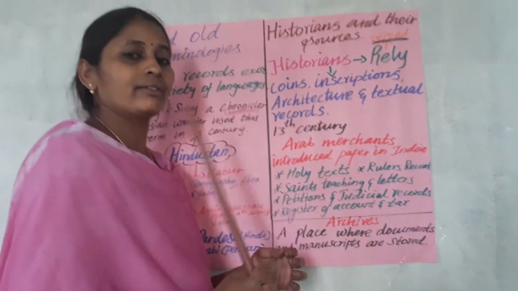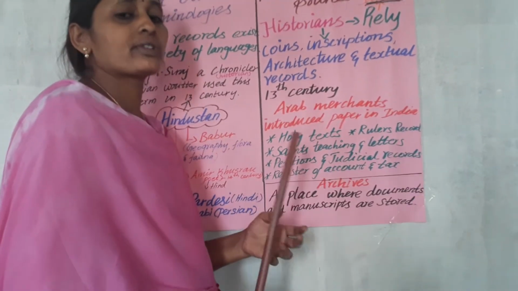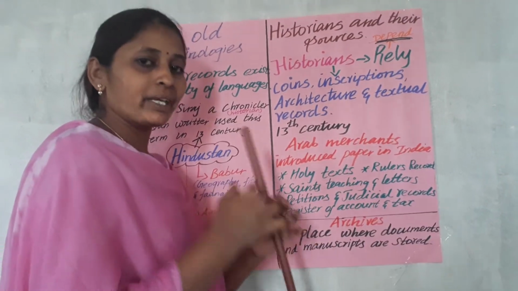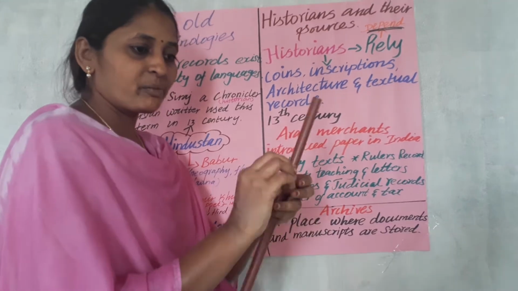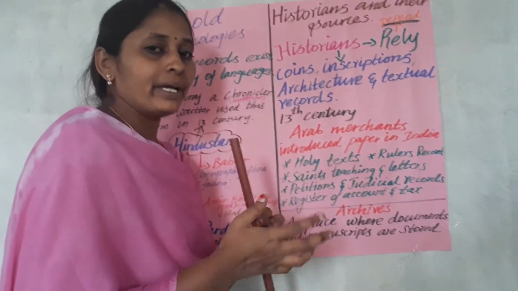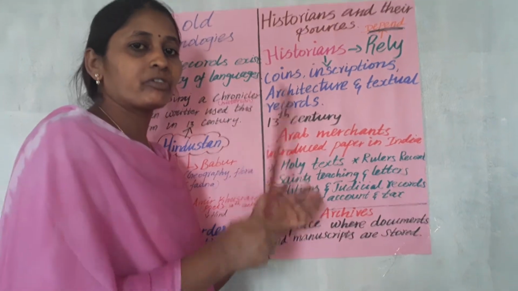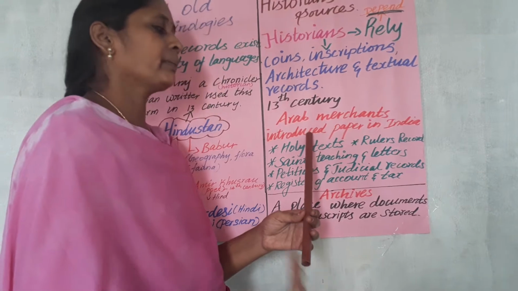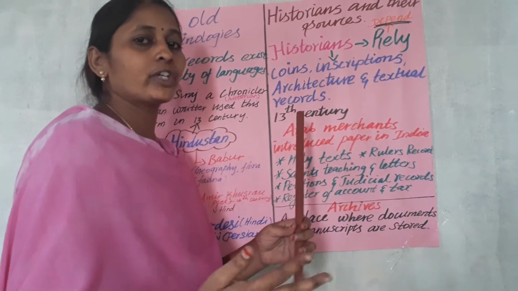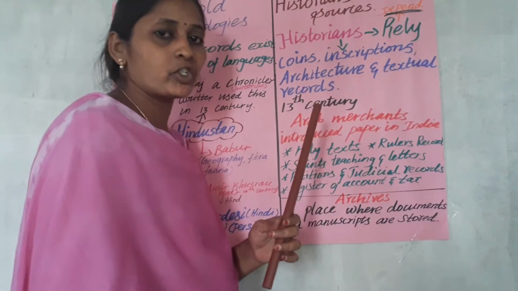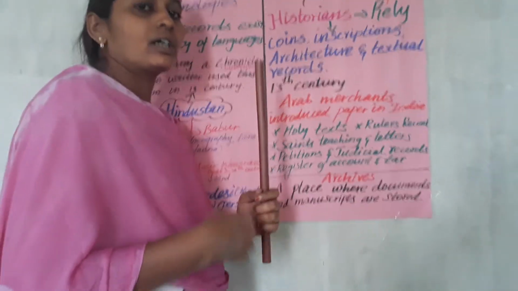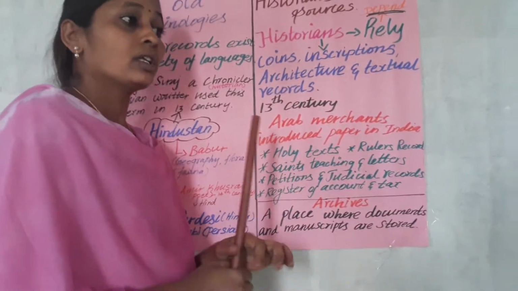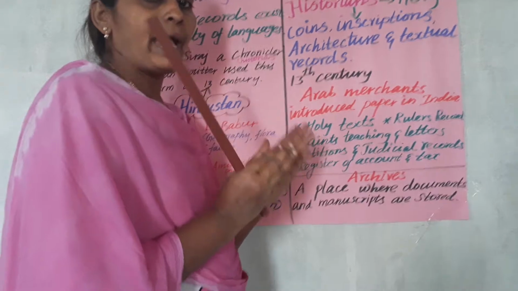Nowadays, you know very well about the use of paper, and you know very well how to waste paper. Often you tear the page and you are making some craft with that paper. But in that particular time, the 13th century, they were introducing paper in India, but they were not able to get more paper. Why? Because there were no printing machines at that time. They were using a very difficult method for making paper. So they were using paper in very limited ways only.